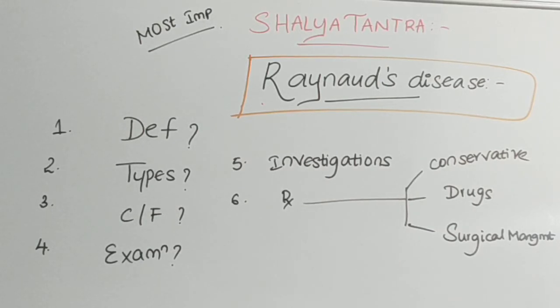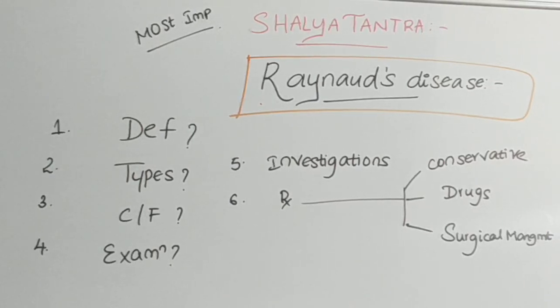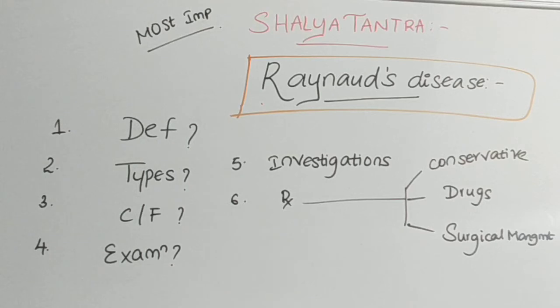As we have made it in a more detailed manner, we have written stages and their symptoms. Next, move on to examination. In the inspection, discoloration of the affected part will be seen and ulceration of the fingertips will be noticed. In the case of palpation, fingers and hands will feel cold. By touching, we can feel coldness of the fingers and hand.